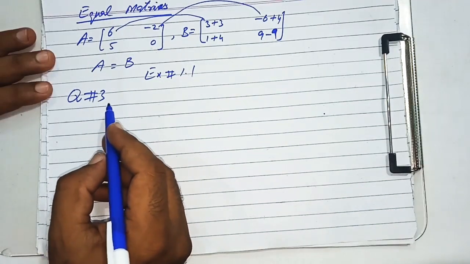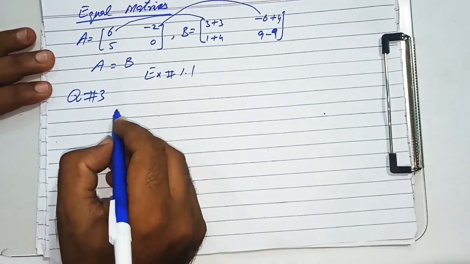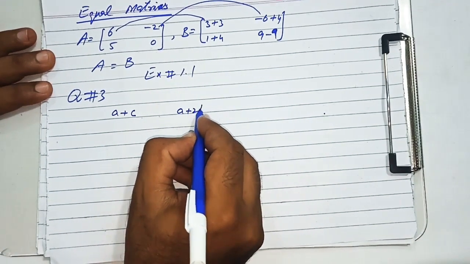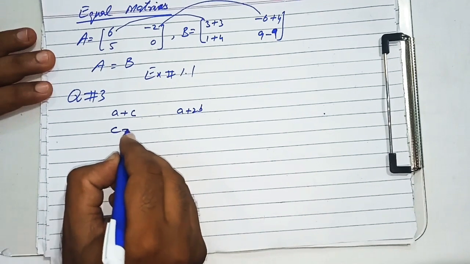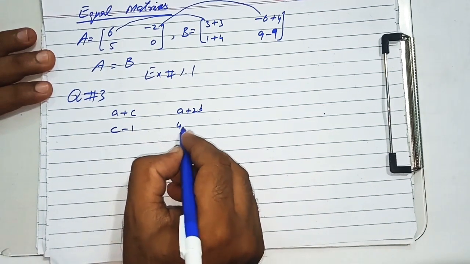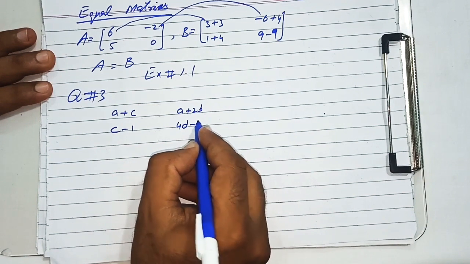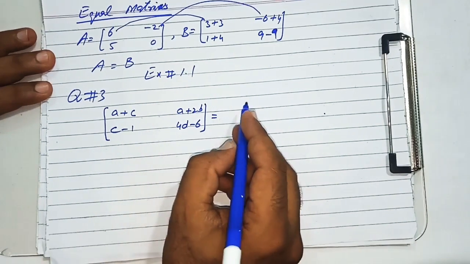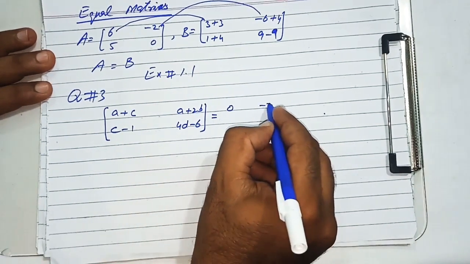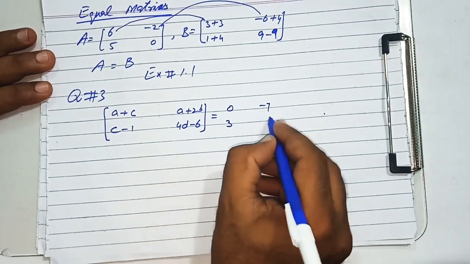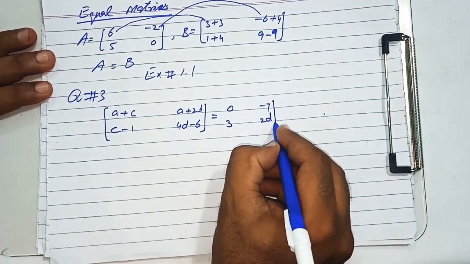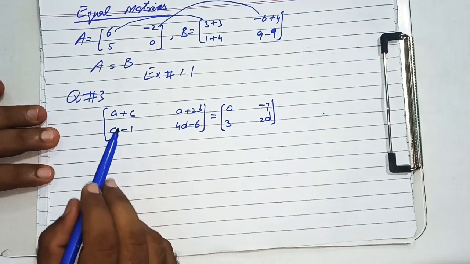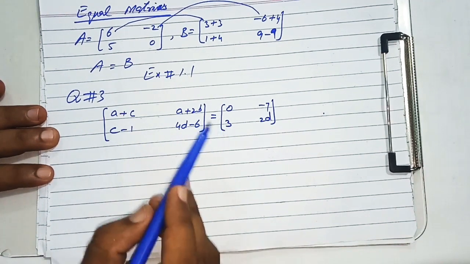Now I am going to solve question number 3 of exercise 1.1, and that is the matrix with entries A plus C, A plus 2B, C minus 1 and 4D minus 6, equal to the matrix with entries 0, minus 7, 3 and 2D. As students, I have told you that two matrices will be equal if their corresponding entries are equal and their orders are equal.